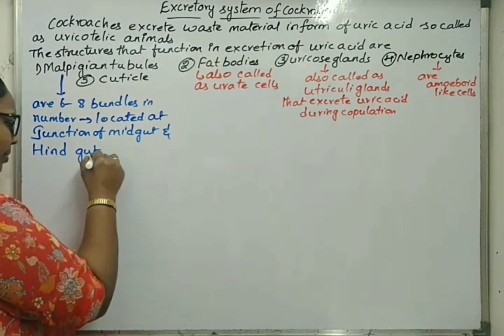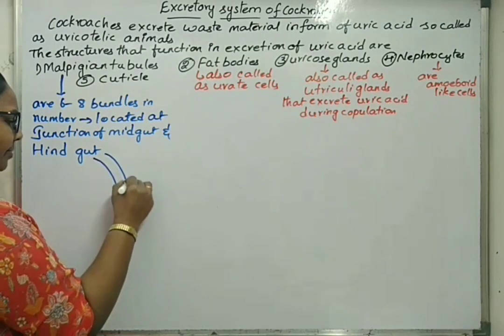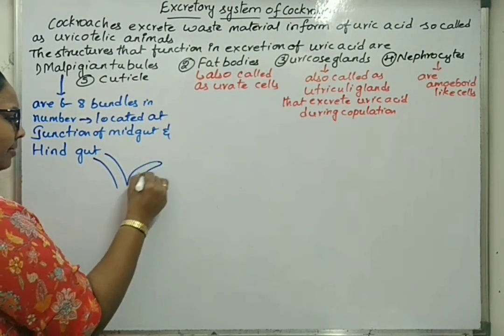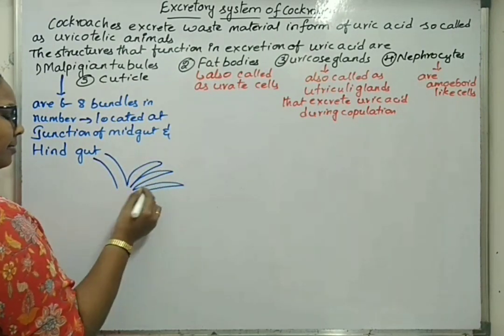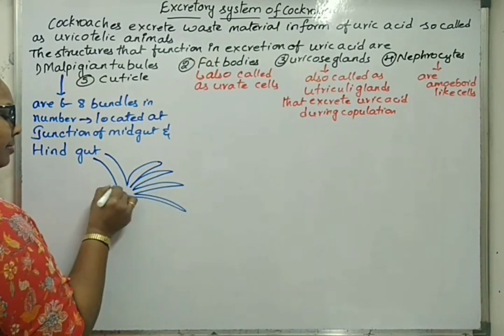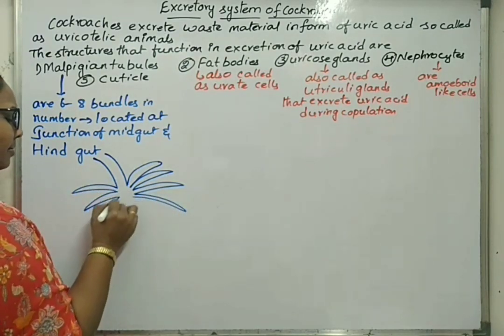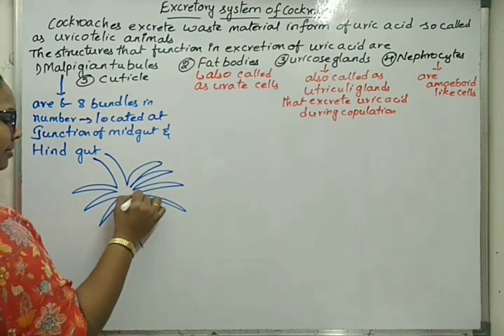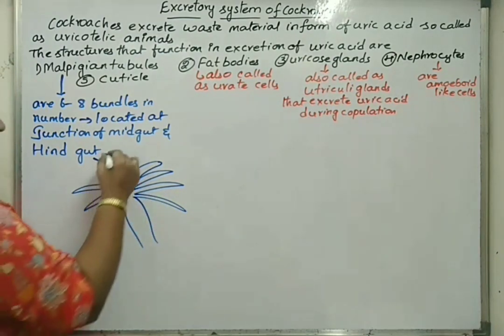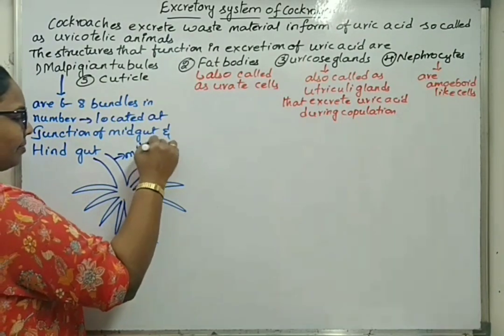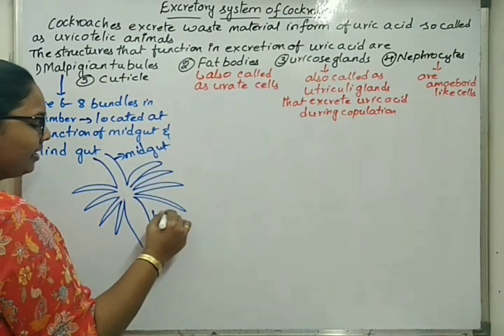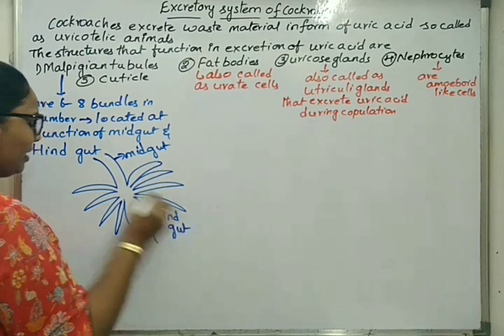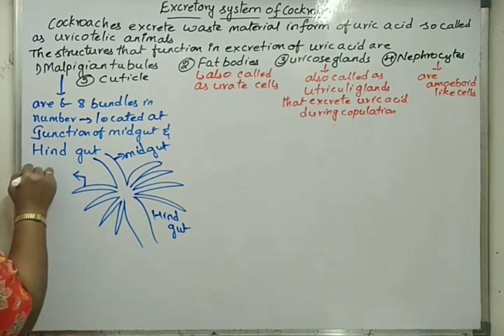So when we are drawing the midgut and hindgut, if this is midgut, this is hindgut, now we can label this one as Malpighian tubules.